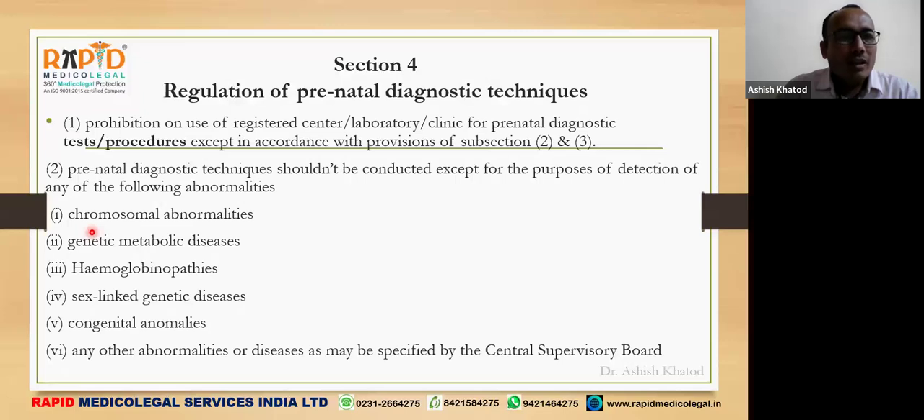This procedure or test can be conducted for chromosomal abnormalities, genetic or metabolic disease, hemoglobinopathies, sex-linked genetic diseases, congenital anomalies, and any other abnormalities or disease as may be specified by the Central Supervisory Board. Means according to this section, this power was given to the Central Supervisory Board. And which is this board? This board, the Central Supervisory Board, was constituted according to the provisions of this Act. These provisions are in the upcoming sections.